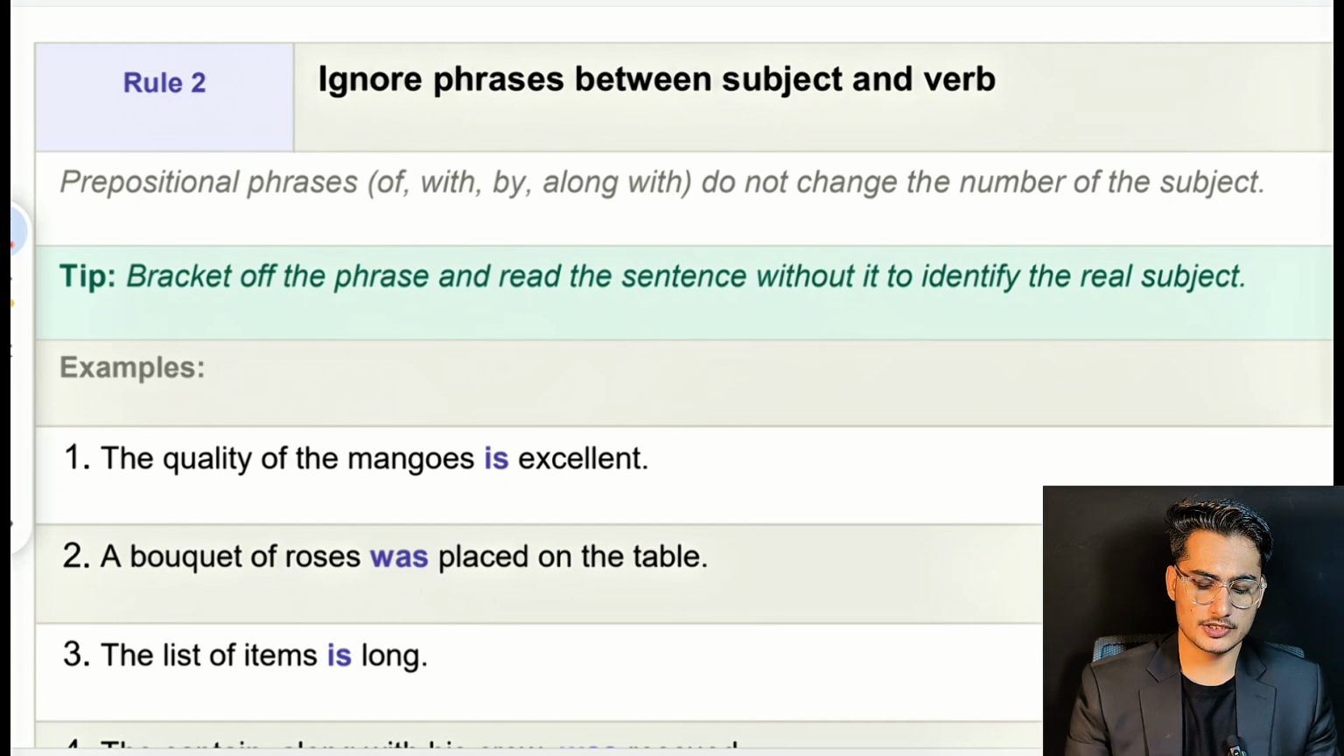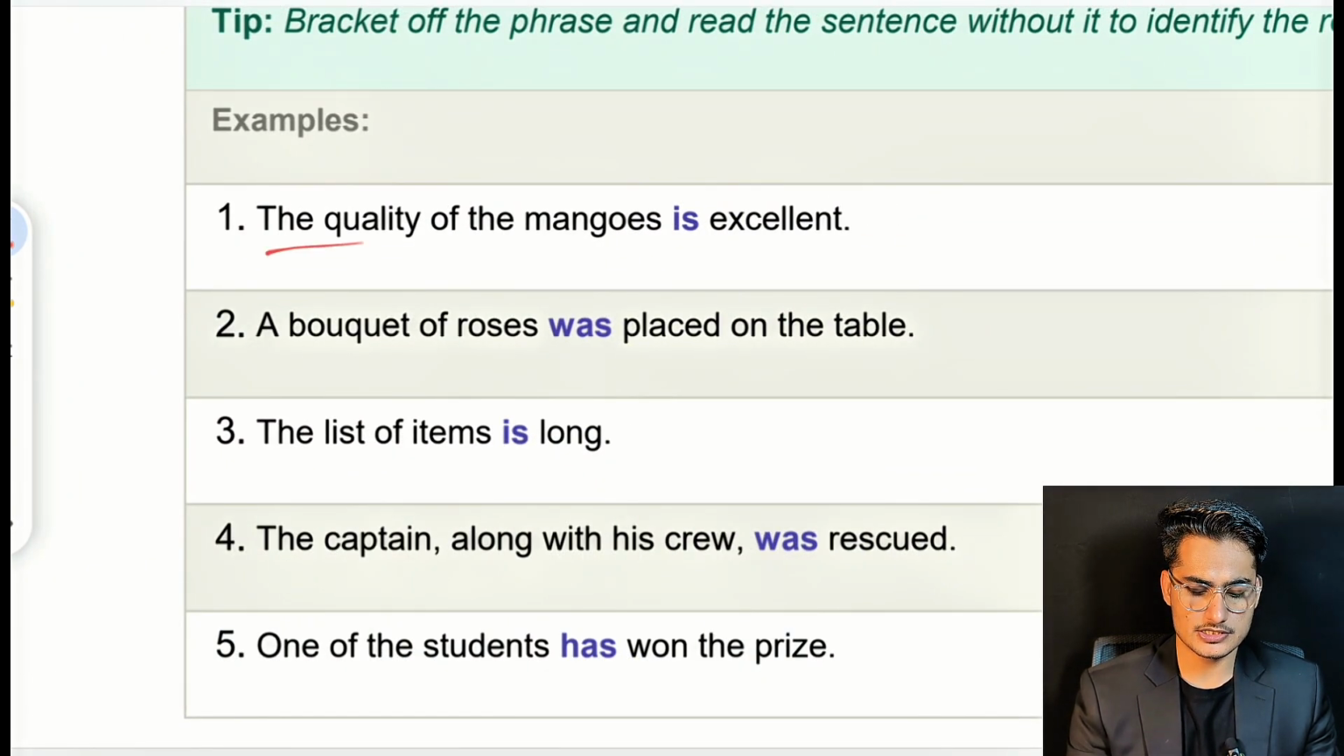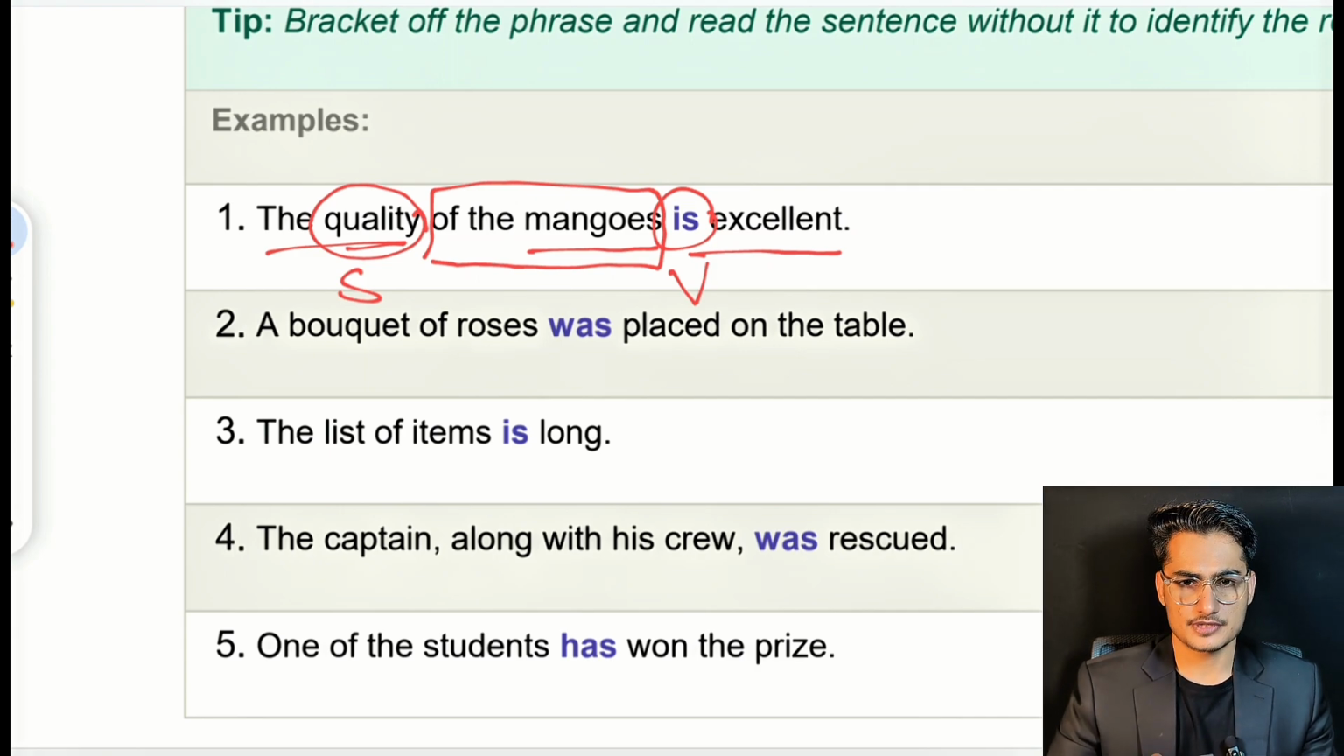Our next rule is to ignore the phrase between subject and verb. There are a few phrases between subject and verb, and we have to ignore them. For instance, our first sentence: the quality of mangoes is excellent. In this sentence, the quality is our main subject, and is is our verb. Between them there is the phrase of mangoes. Examiners used to give these types of questions in exams to confuse the students. So we just have to ignore these things.